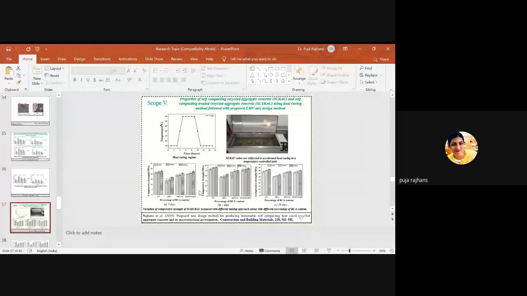But now we want to elaborate this thing, that is heat cured concrete. What is the effect of heat curing in self-compacting concrete using RCA?